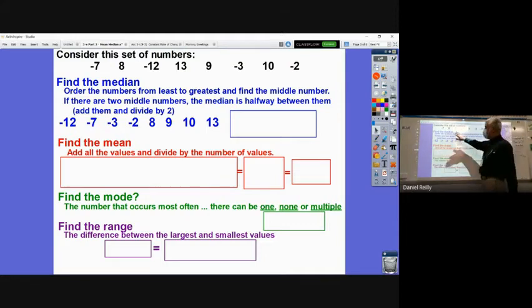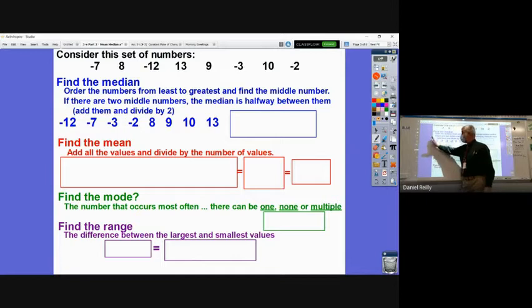To find the median, some people forget that you have to put them in order, and they'll just find the middle number out of this group the way they're written now. That's not the middle. They have to be put in order from least to greatest. So if there's negative numbers in there, you have to remember that for negative numbers, the bigger the absolute value, the further to the left, or the less the number is. Negative 12 is smaller than negative 7.